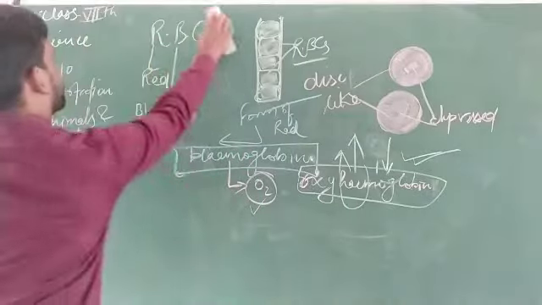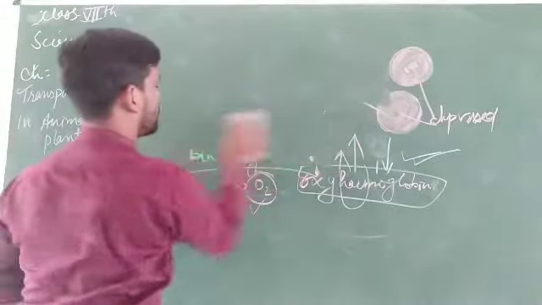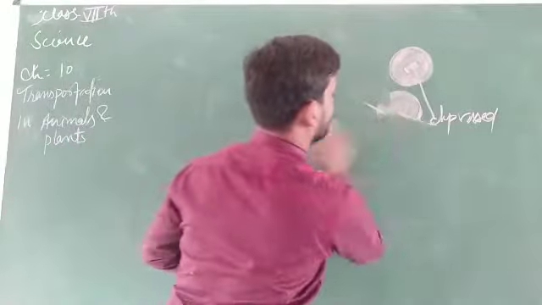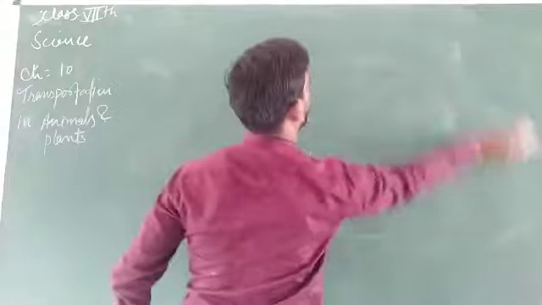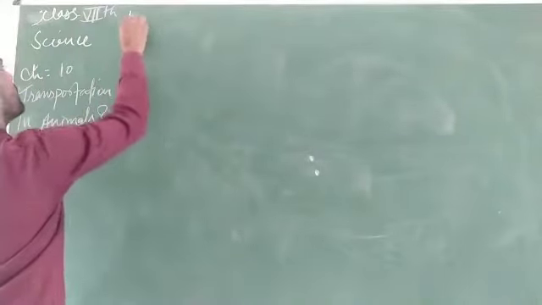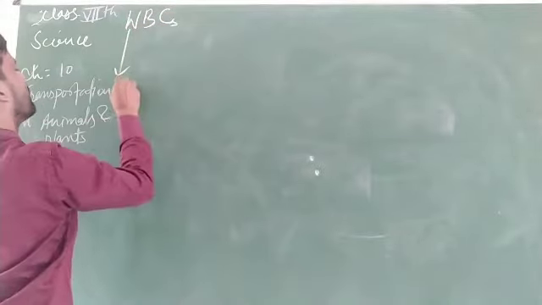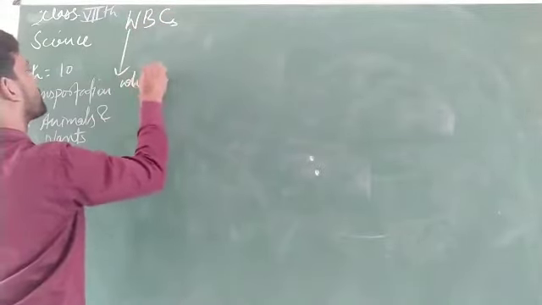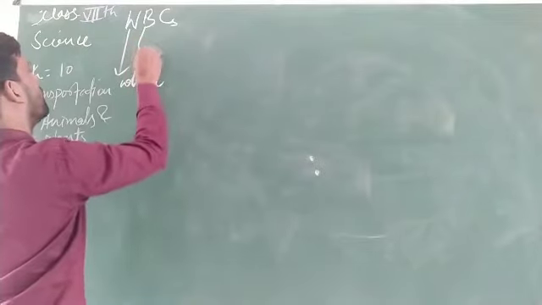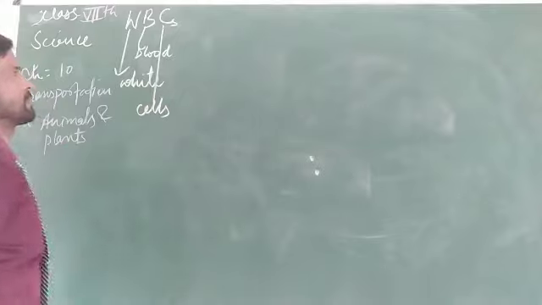This is a type of blood cell, and we will discuss white blood cells. Next is WBCs. W means white, blood cells.